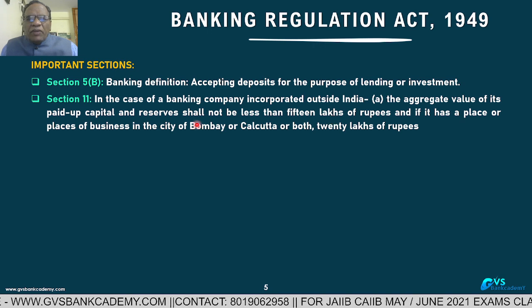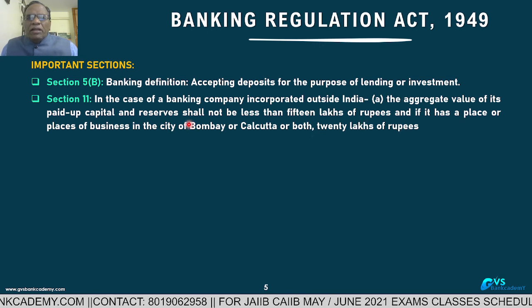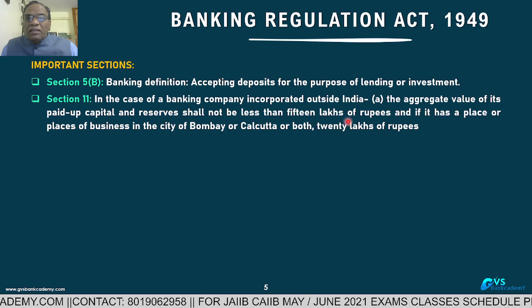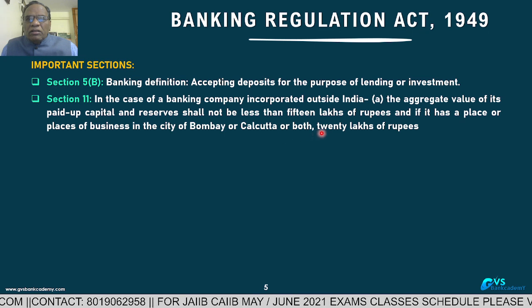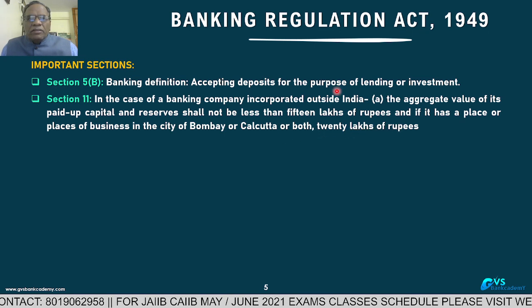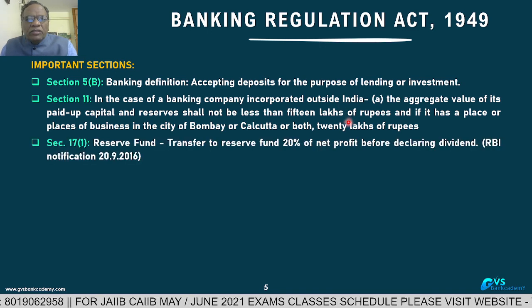And if the foreign bank is having branches in Mumbai or Calcutta, 20 lakhs. Foreign banks operating in India, capital not less than 15 lakhs, and with branches in Mumbai or Calcutta, the capital requirement is 20 lakhs. Several times the question was asked in various examinations.